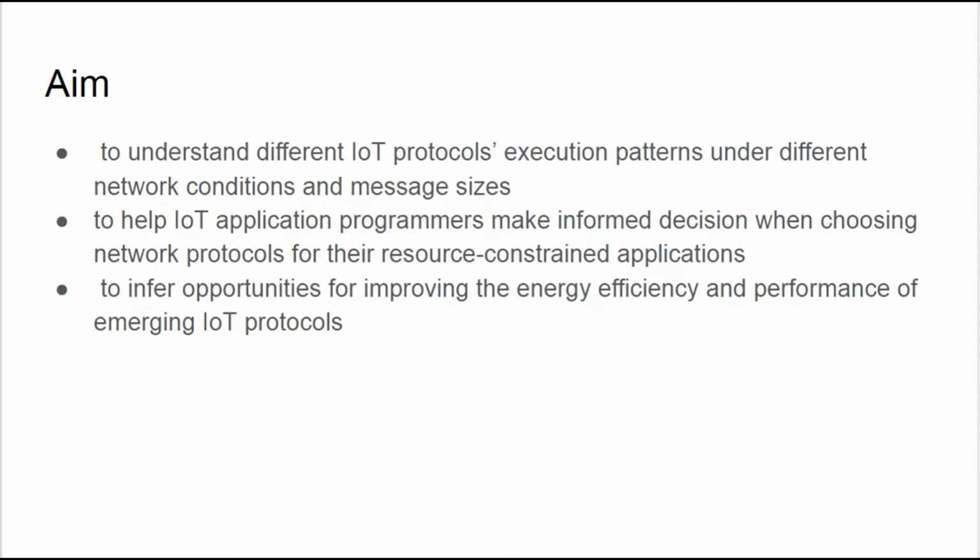IoT designers also need to be aware of how to go about choosing protocols for their applications. And our third aim is to look for areas of improvement in performance and energy efficiency in designing newer, emerging protocols.